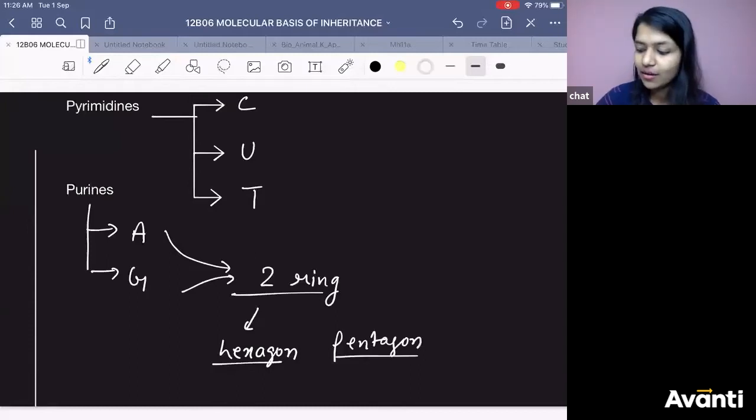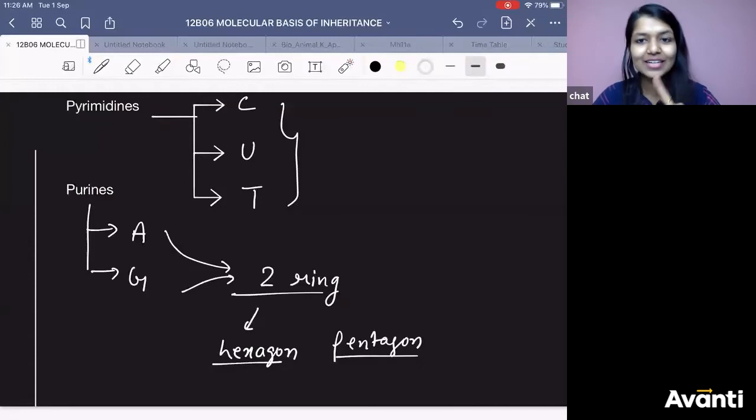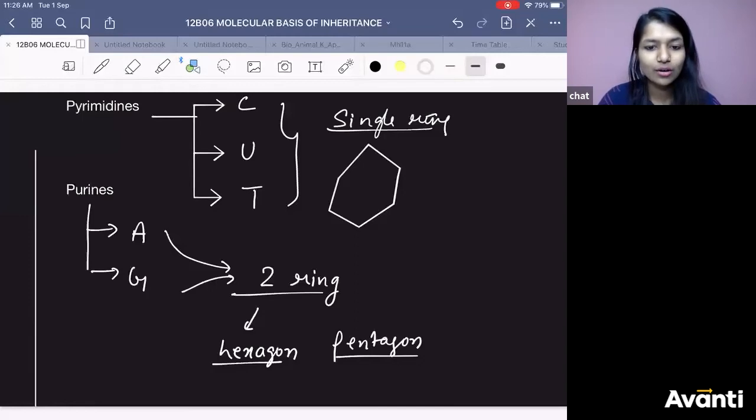Pyrimidine has a bigger name. But what will happen? If you look at it, it will have a single ring, a hexagon structure. Obviously, it is heterocyclic because not all of the atoms are carbon.